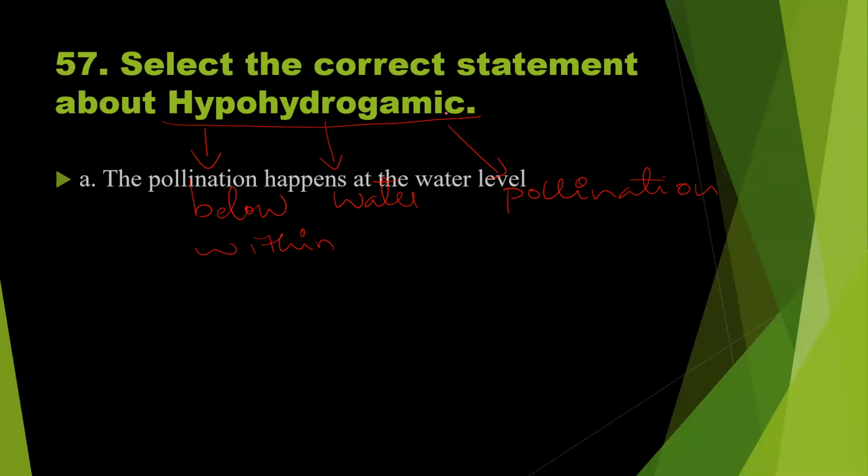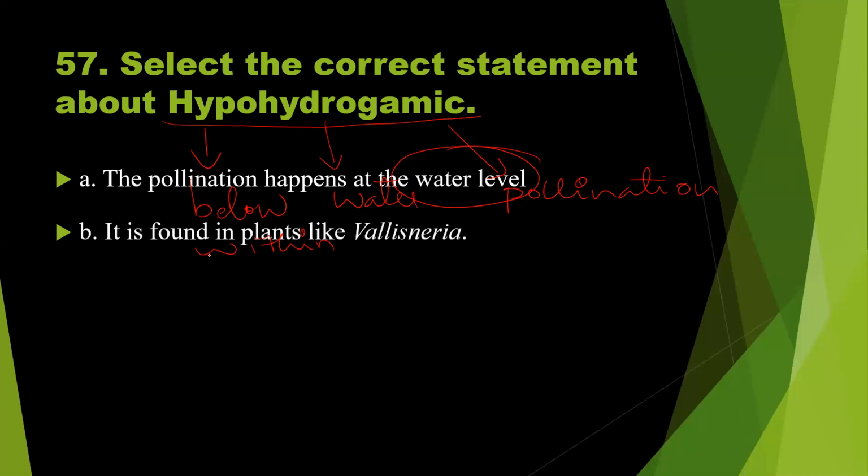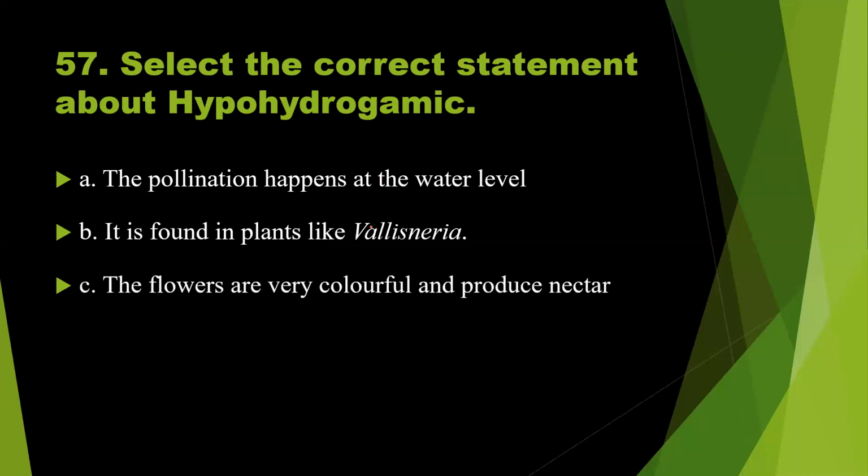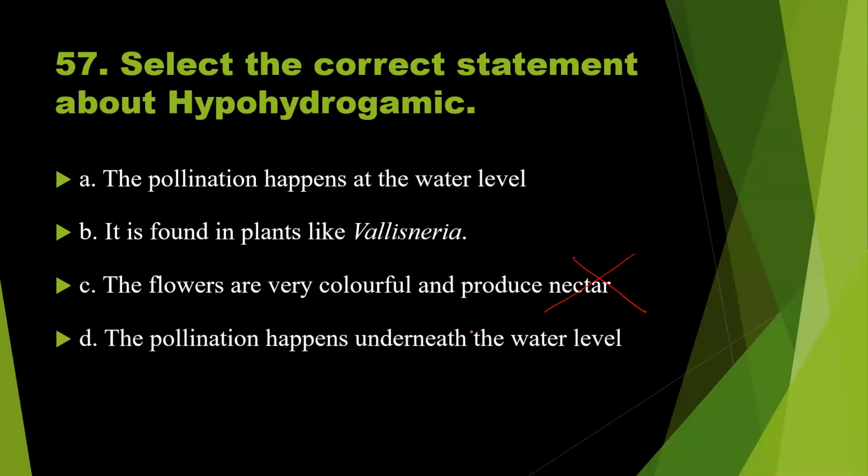The pollination happens at the water level. Wrong. It is found in plants like Vallisneria. I think this is also wrong, isn't it? Let's see. The flowers are very colorful and produce nectar. No, definitely wrong. Because if the pollination occurs with the help of water, there is no need for the production of colorful flowers. Pollination happens underneath the water level. Underneath means below.